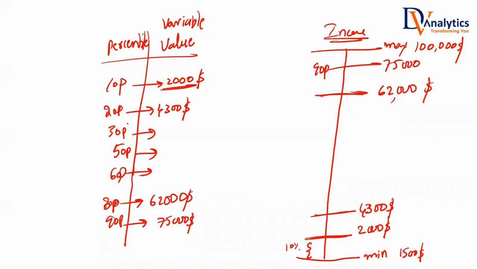Now, tell me one thing. What is the 0 percentile value? Think of the 0 percentile. It is that number where below it 0% of the people are earning, and above it everybody is earning. 100% are above that, 0% below that. What's that value? $1,500. The minimum income. Below that is nobody, everybody is above that.